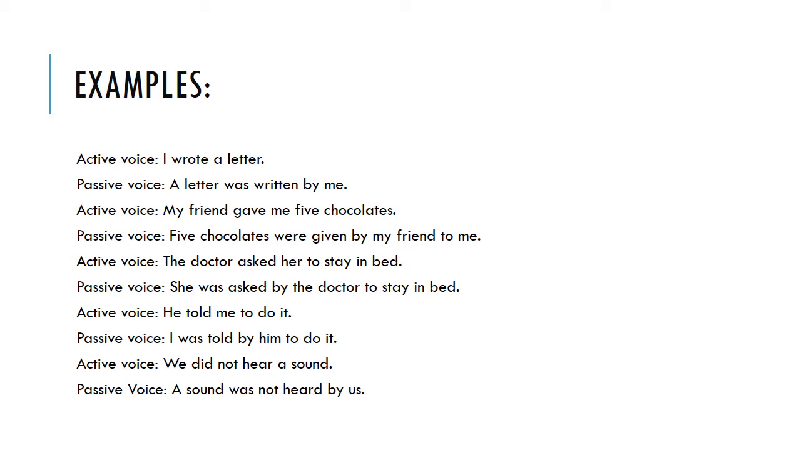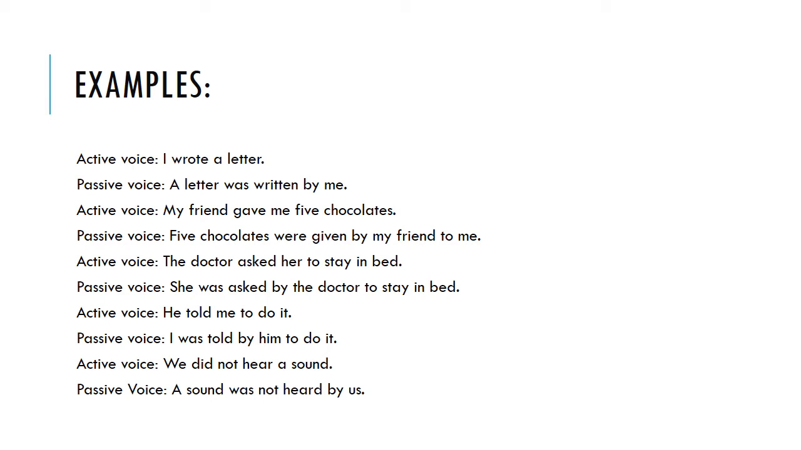Last example is we did not hear a sound. A sound was not heard by us. Now you can see we is changed into us and was is used as a helping verb and heard is the third form of hear. Here we do not use the second form in our active voice tense because did not is also a second form. So that's why we use here the first form. And passive voice is a sound was not heard by us. Here we use was and were as a helping verb. We use the third form of verb and we use by in all these sentences.